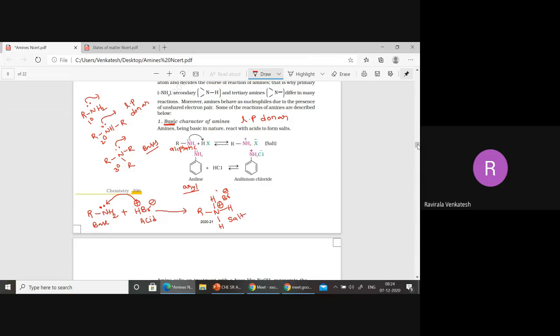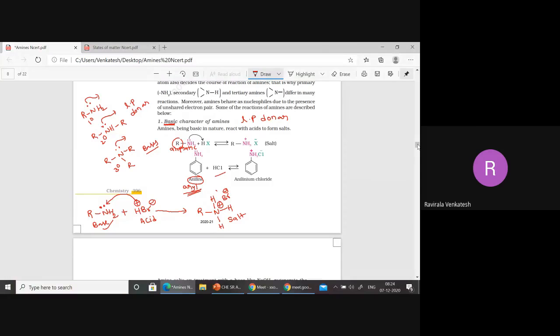This reaction indicates this is what? A base actually, because it has donated its lone pair to whom? H plus. Similarly, you can take aniline also. The same example we can take with aniline. In place of R, you put benzene, then it becomes an aryl, aromatic compound. These are also basic in nature. They take HCl; I have taken HBr, no problem.